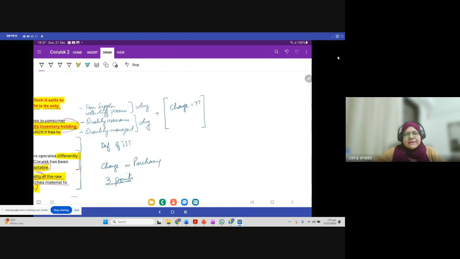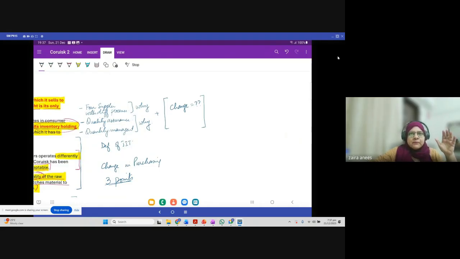Only then you will get 6 months, right? So 4 suppliers with different processes. Why is this a problem? Because Corsic has to deal with the requirements or with the processes of all 4 suppliers.